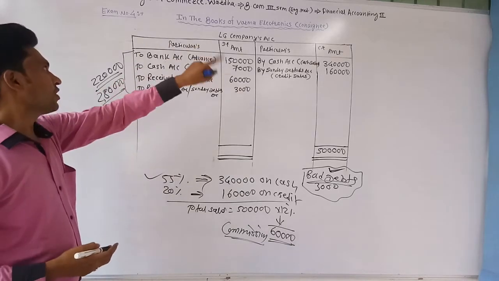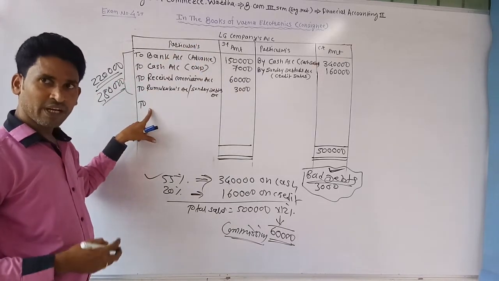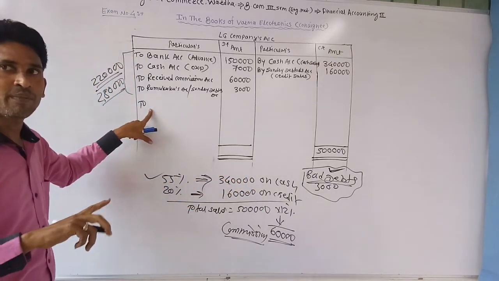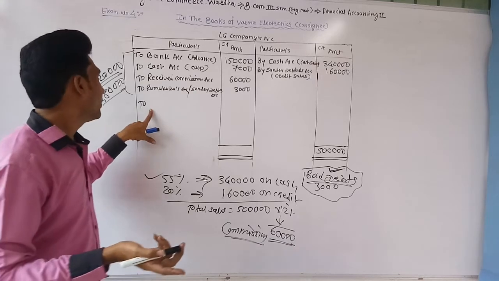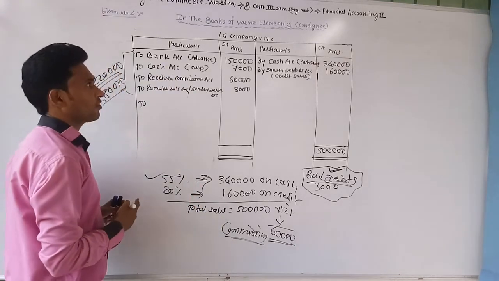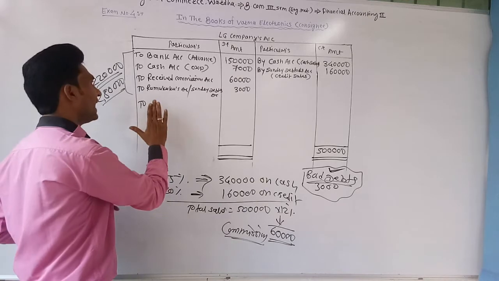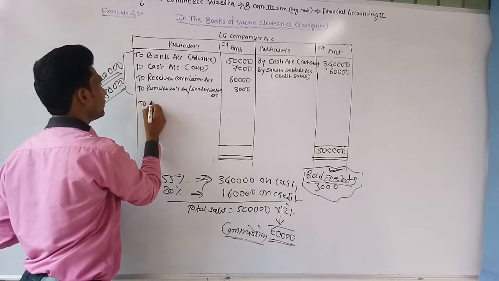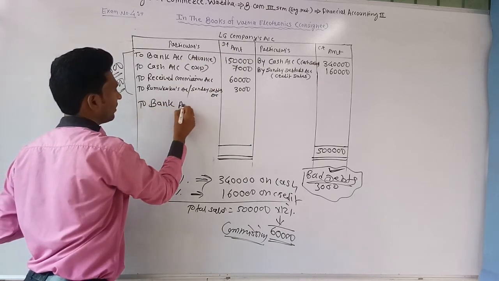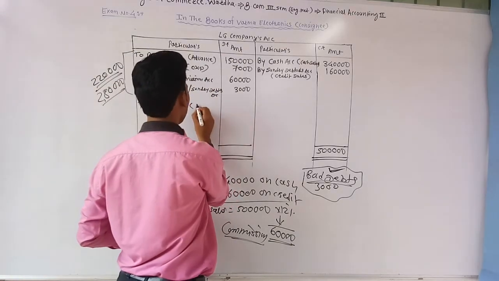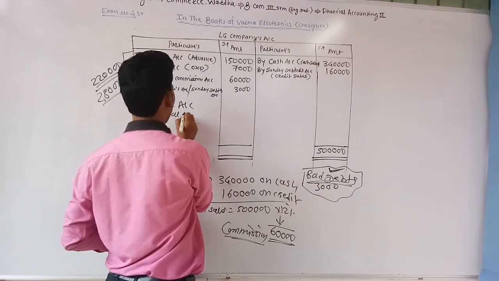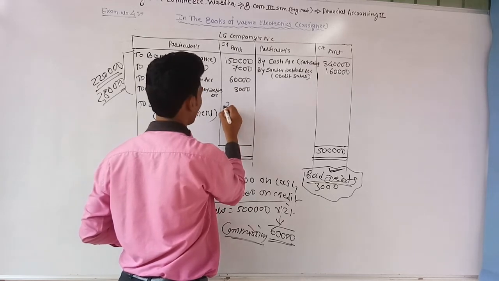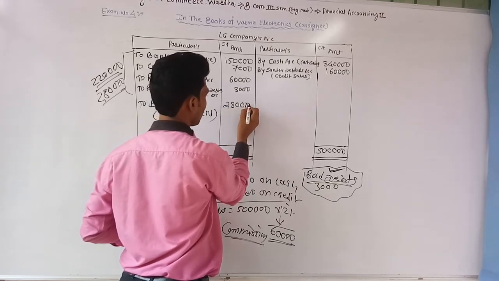So for that it passes a journal entry because it pays the amount through RTGS. Verma Electronics passes the journal entry: LG company's account debit. When the consignee gives the final payment to the consignor, at that time it passes the journal entry consignor's account debit and cash or bank account credit. So Verma Electronics passes the journal entry for final payment: LG company's account debit and bank account credit. So write at the debit side of LG company to bank account, it's a final payment, rupees 2,80,000.